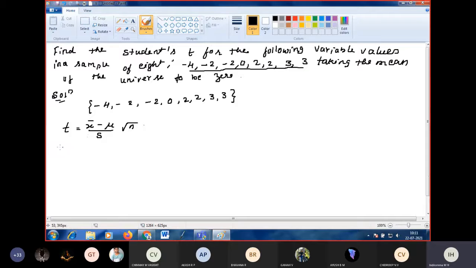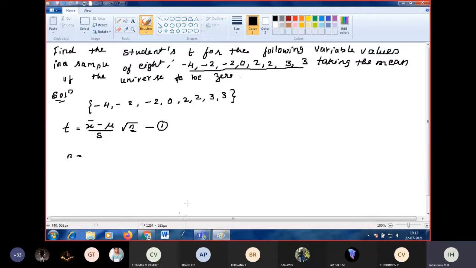Call it equation number 1. What does n stand for? Size of the sample. What is the size of the sample? How many elements are there in the sample? 8. Can you hear?